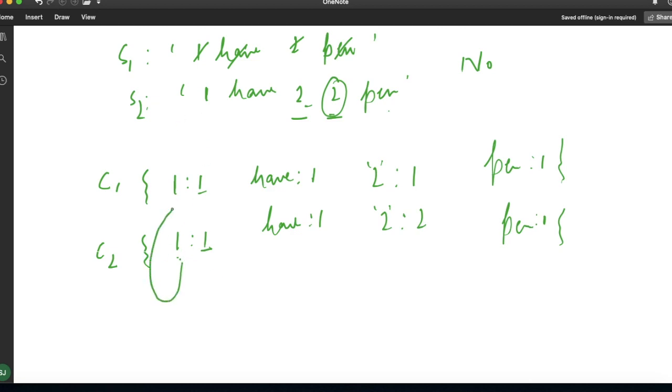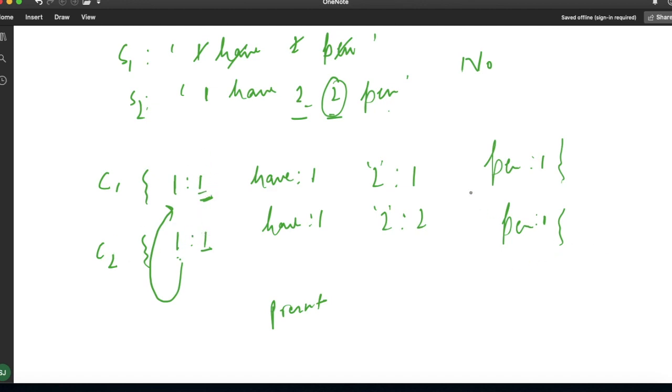Here one is present in C1, yes. If it is present, then at the same time we will check whether that value in C1 is greater than or equal to the value in C2 or not. Means if the key of C2 is present in C1 and at the same time the C1 value for that key should be greater than or equal to C2.